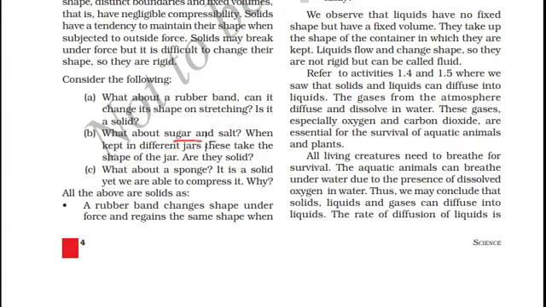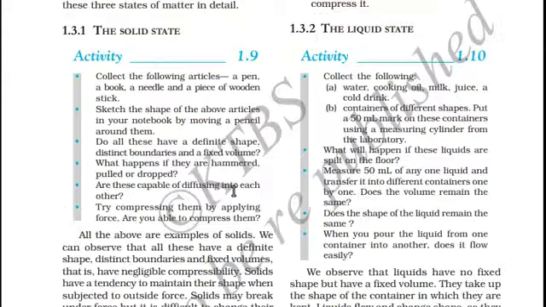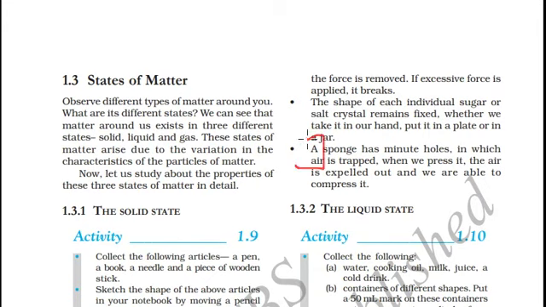What about sugar and salt? When kept in different jars, these take the shape of the jar. Are they solid? Yes, they are examples of solids. The shape of each individual sugar or salt crystal remains fixed. Whether we take salt or sugar on our hand, the shape of the crystals remains the same, whether we take it on our hands or put it in a jar.